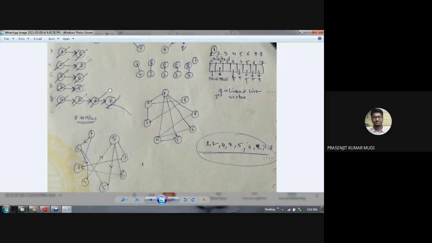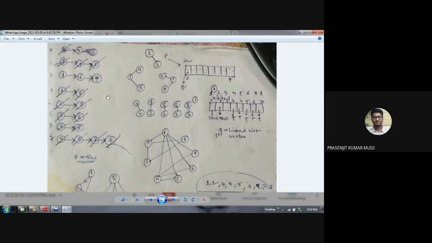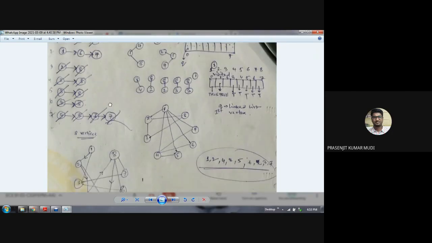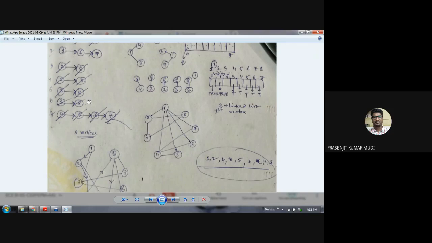So now, how can we construct this adjacency list through the program, and then call the function DFS, which will do the DFS based traversal and show us the output? The sequence of visited vertices will be the output.